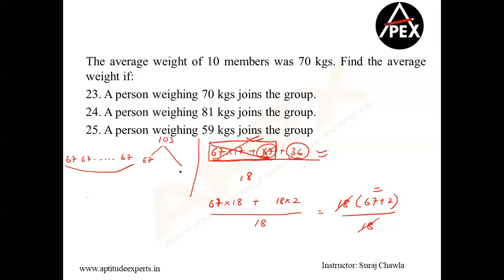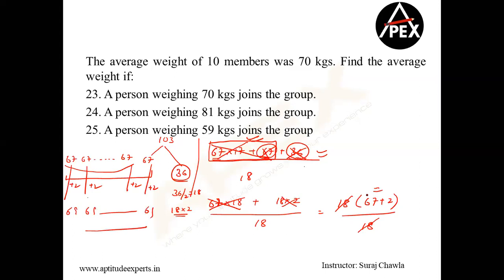How much extra do I have? I have 36 extra. See, I'm cancelling this part also. Now what did I do? This is now total 67 into 18. So this part is over. Clear? Now this can be written as 36 by 2, which is 18, or you can also write 18 into 2. So this part is also over. So in a way, I'm increasing everybody by 2. Therefore my answer becomes 69, 69, 69, and 69. And that is going to be my answer.